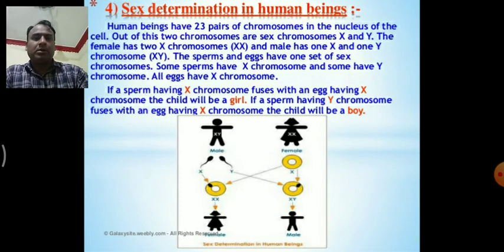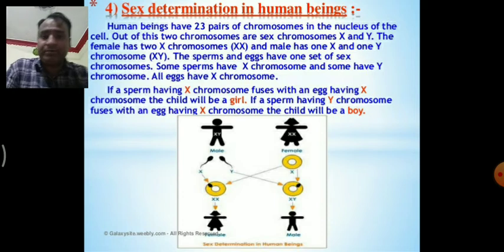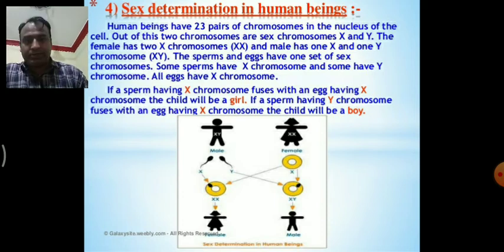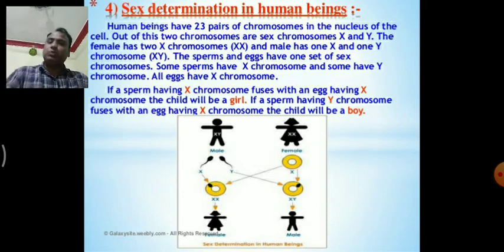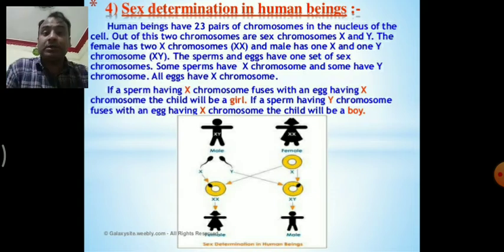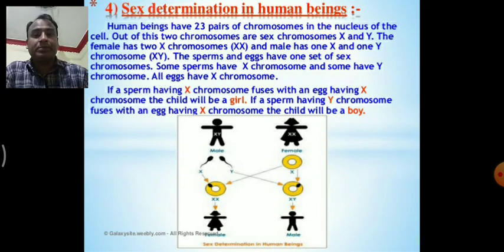It means that only the Y chromosome is responsible for the production of a male child. So we can say that totally males are responsible for the child, whether girl or boy. There is no involvement of the female for a male child or a female child. Females are not responsible for the child. It is the male who is responsible for the child. So don't blame girls or females.